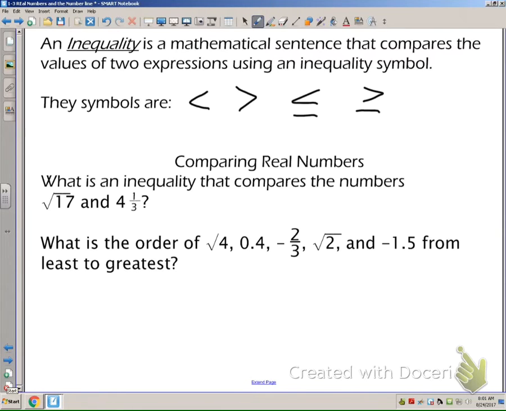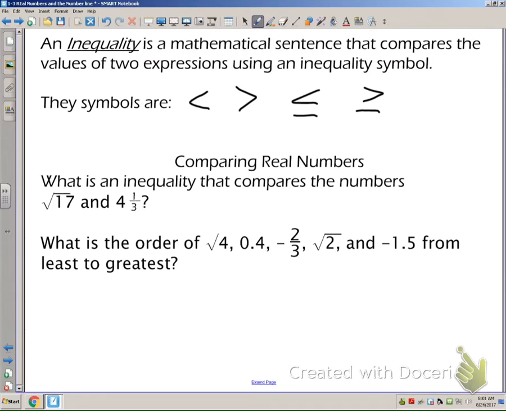Okay, an inequality is a mathematical sentence that compares the values of 2 expressions using an inequality symbol. We have the less than, the greater than, less than or equal to, and greater than or equal to. I want to read those in the order which I had them written. So when I'm comparing real numbers, I've got to figure out which one's bigger, which one's smaller, and then put the appropriate symbol in between.